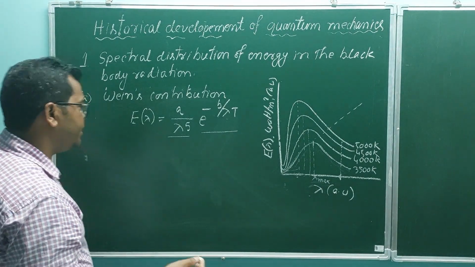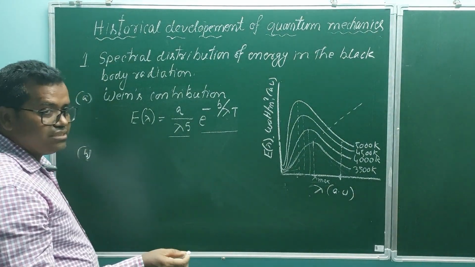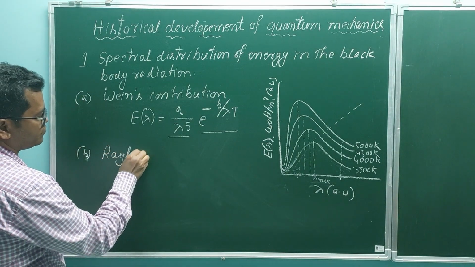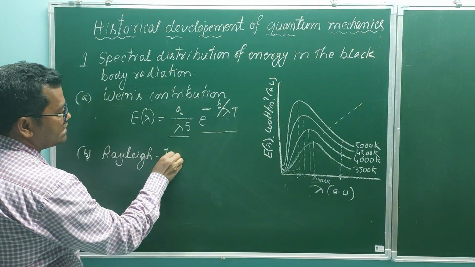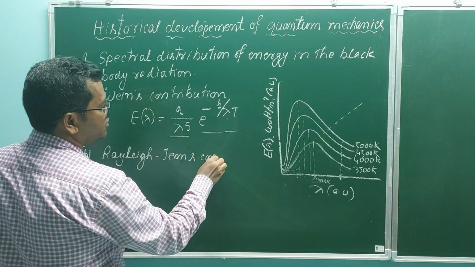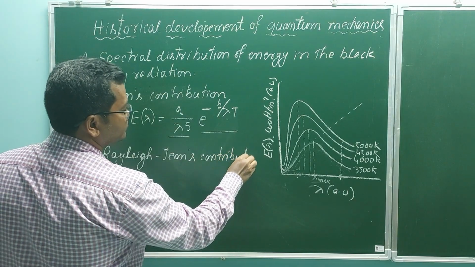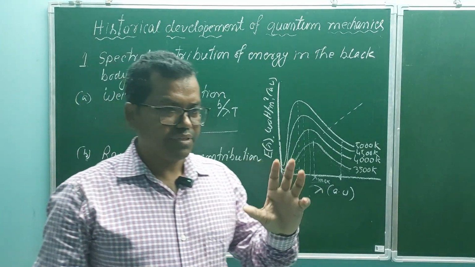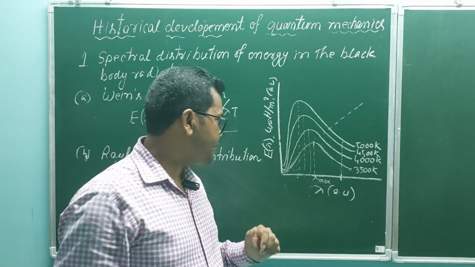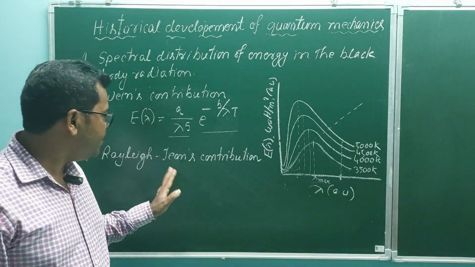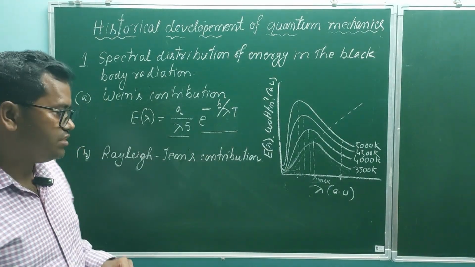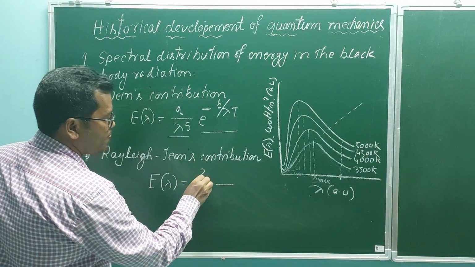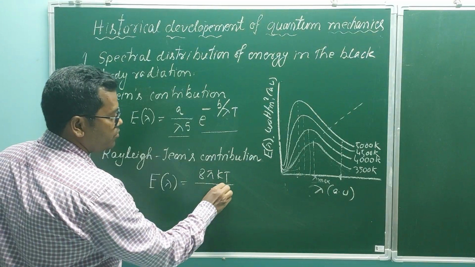Another contribution was made by Rayleigh and Jeans, called the Rayleigh-Jeans contribution. Based on the classical equipartition of energy, they derived an equation which is given by E lambda equal to 8 pi kT by lambda to the power 4.